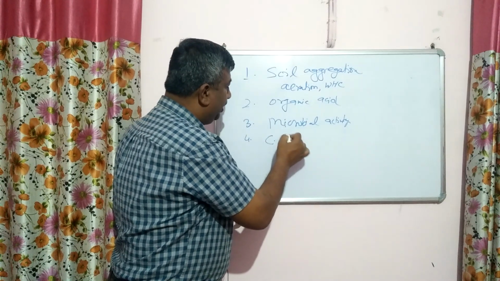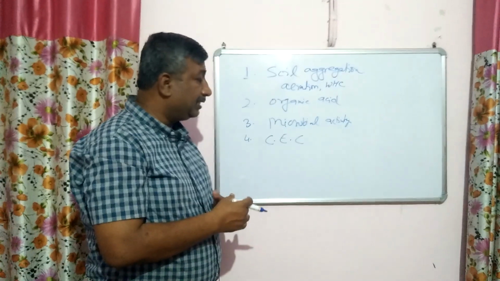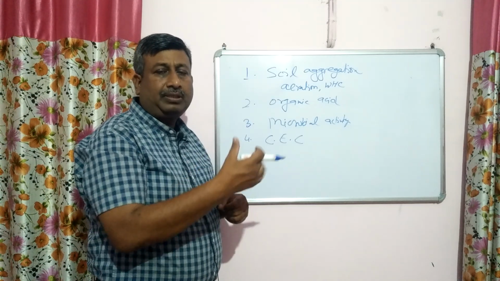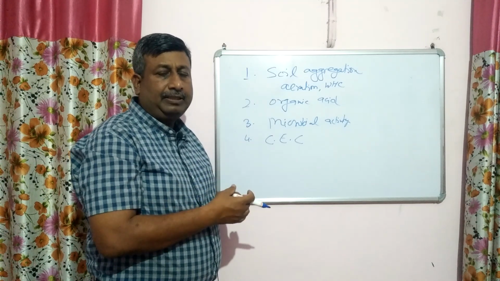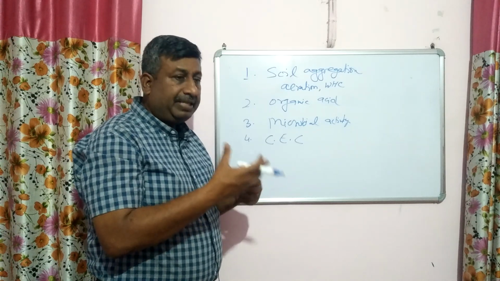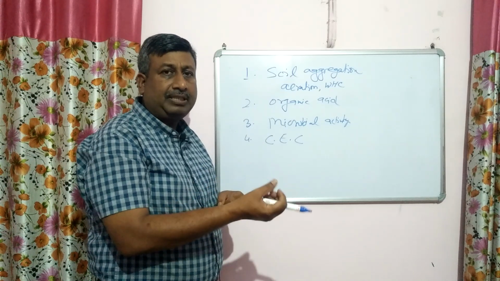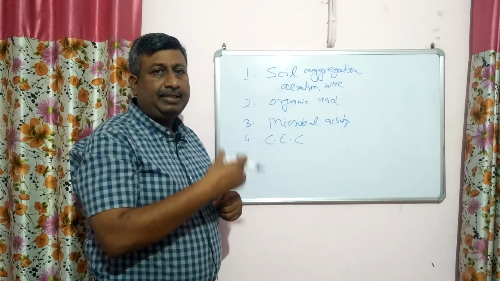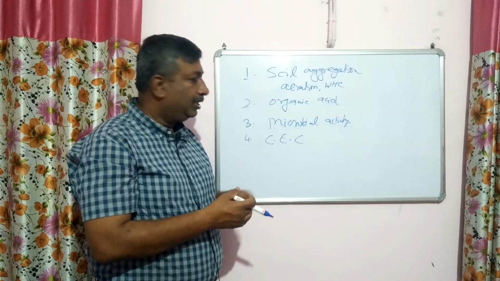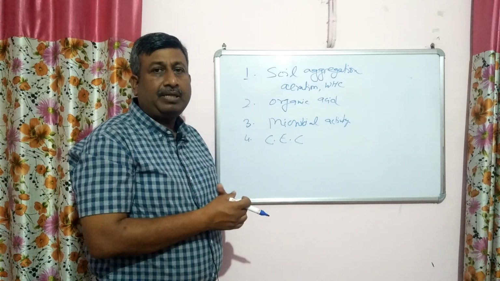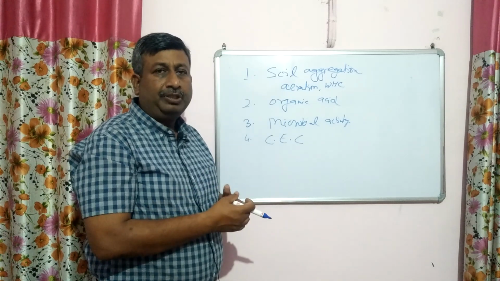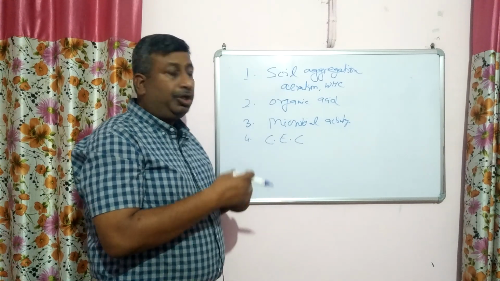Then organic matter is also helpful in increasing cation exchange capacity, because it holds the cations. Actually, organic matter and organic acids carry negative charges, and these negative charges hold cations like ammonium, potassium, calcium, and magnesium, and then release them through the cation exchange mechanism. So CEC is increased. Organic matter has very high CEC, and because of this high CEC, soil fertility is more and there is more availability of nutrients.